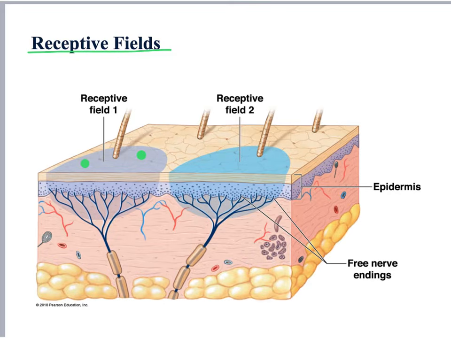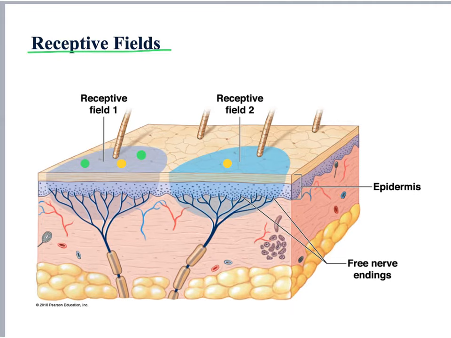However, if I touch two different points like here and here, and with that I stimulate two different receptive fields, it will stimulate two different receptors. Hence, our brain will be able to identify that as two, and I will feel two different points of touch. As far as our brain is concerned, if two fingers are pressed in the same receptive field, it cannot interpret that as two. It actually feels as one stimulus.